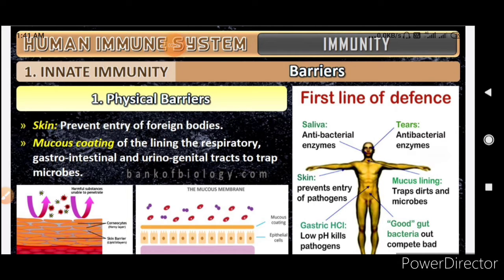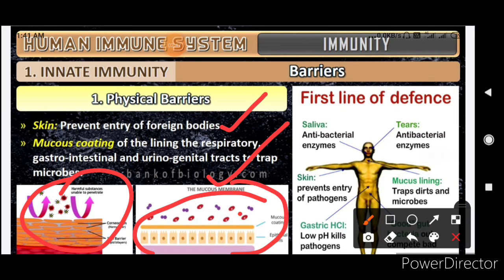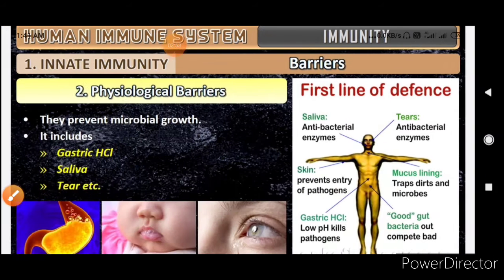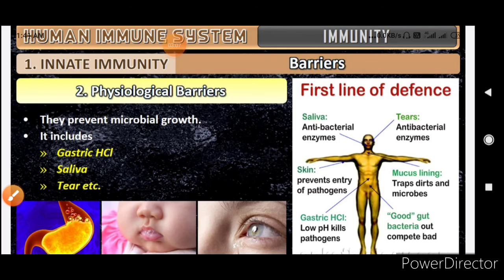So first is the skin, which will prevent the entry of the foreign bodies. Second is the mucus coating of the lining of the respiratory, gastrointestinal, and urogenital tract to trap the microbes. You can see that the skin is acting as a barrier, and the mucous membrane, as it is sticky, will trap the organisms and not allow them to attach. Others prevent microbial growth, and this includes gastric HCl, saliva, and tears. These are the physiological barriers.